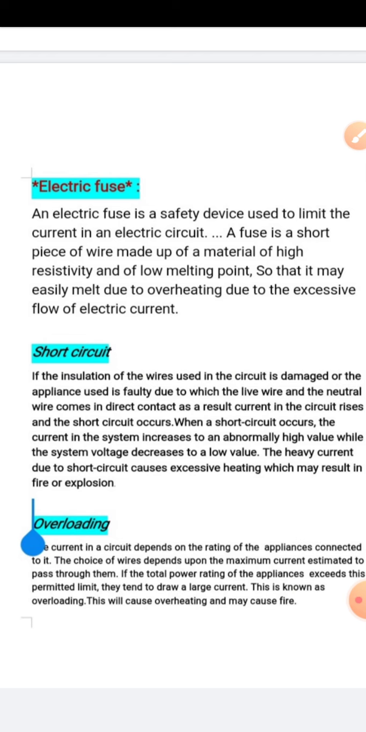If 11 ampere current is flowing through your circuit, means beyond the rating of your circuit, then it may also lead to heating and hence it can catch fire. Okay, so in short circuit the live wire touches the neutral wire, that's why more current flows, and in overloading you are connecting heavy devices at a time, that's why heating is there and it is catching fire.